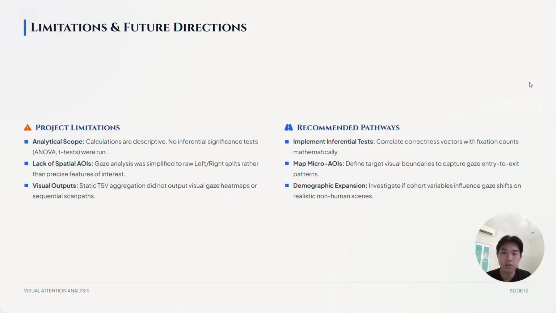Also, limitations and future directions. Project limitations such as analytical scope, lack of spatial AOIs, and visual outputs, and also recommended pathways: implement differential tests, map micro AOIs, and also demographic expansion.